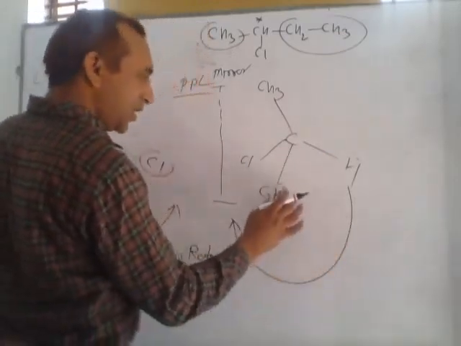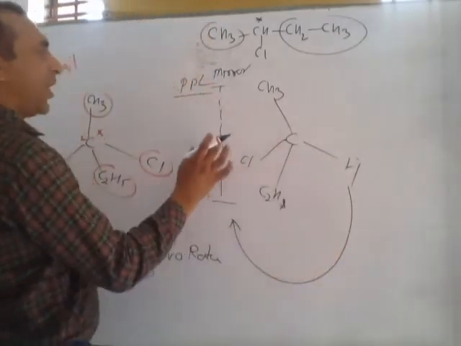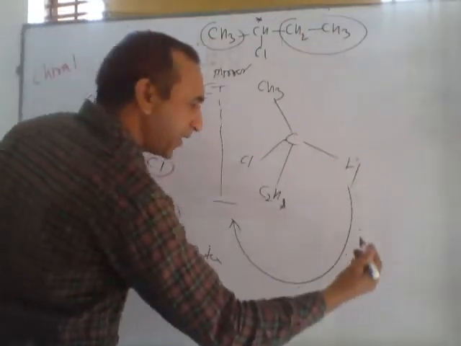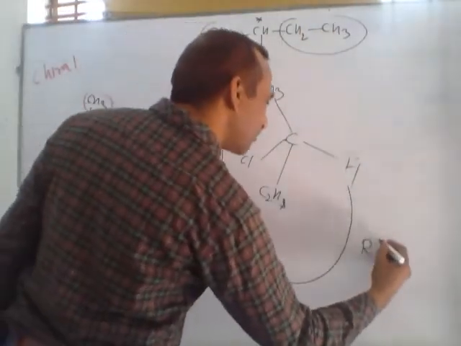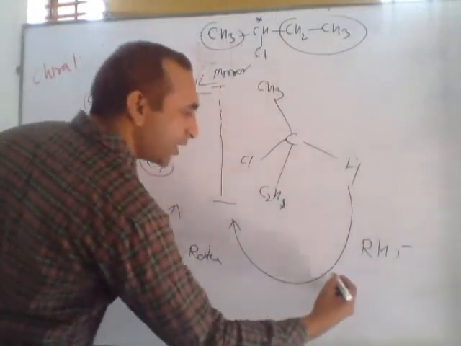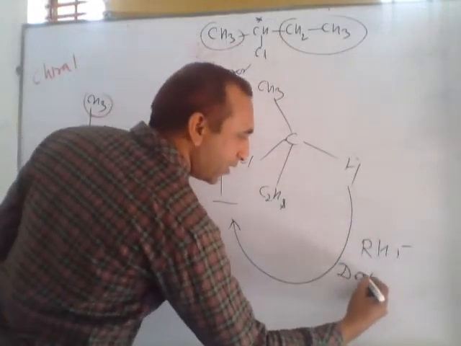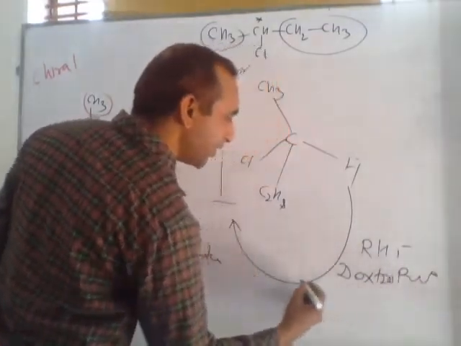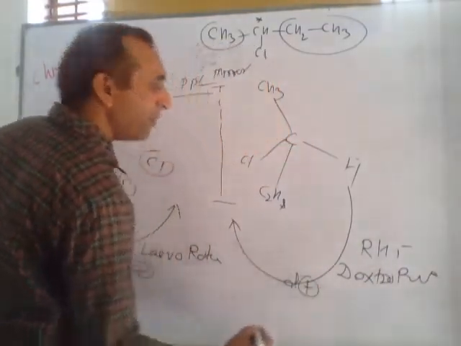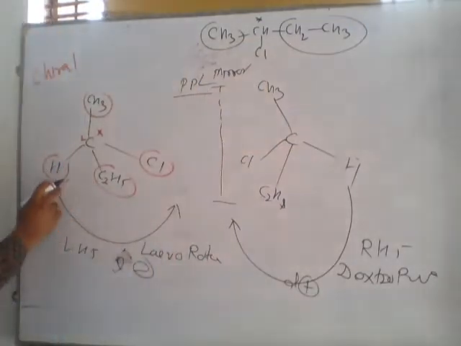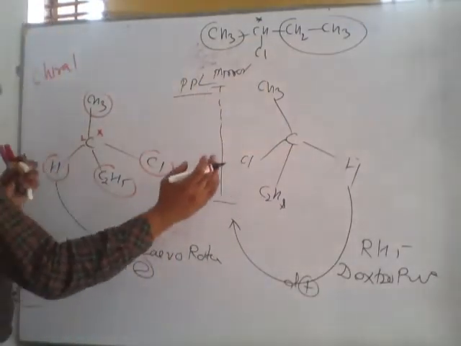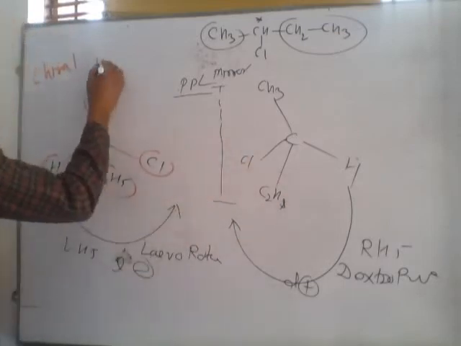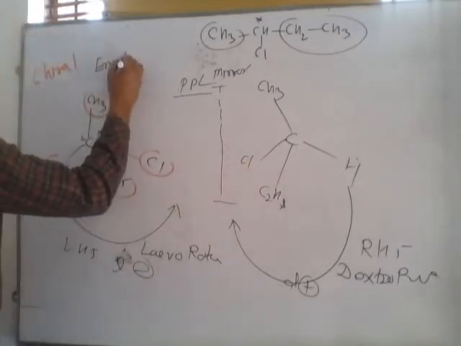Clockwise means this compound rotates plane polarized light toward the right hand side. Right hand side means this is called in Greek dextro-rotatory, and dextro-rotatory is represented by D, otherwise plus. So this laevo and dextro, the pair of these two compounds, is called enantiomers.